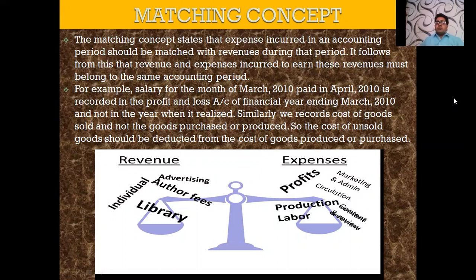So we will record on the date when the cost of goods sold has to be recorded. Cost of unsold goods should be deducted from the cost of goods purchased. If something is lying with us which we have not sold, we will deduct it from the goods already purchased because it is with us, so we will not consider that for this year.